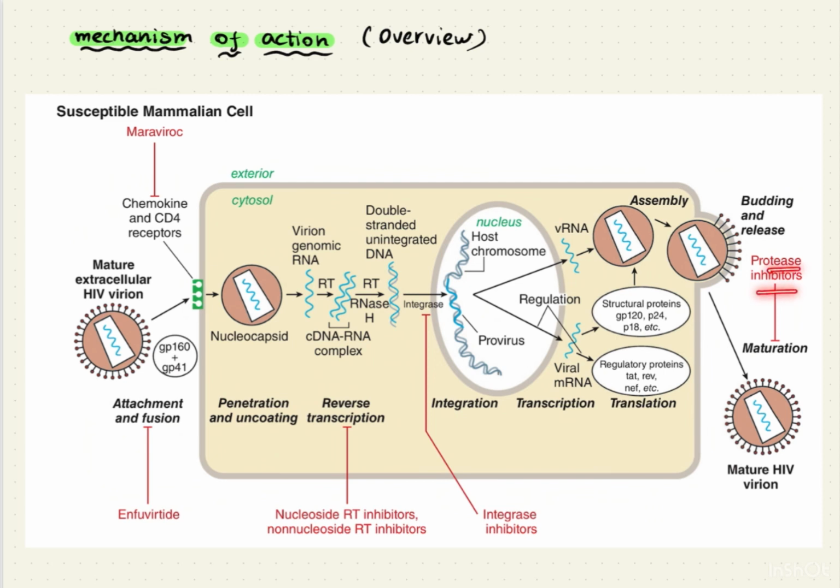Next, we have protease inhibitors. Protease is an enzyme which is required for the conversion of an immature virion to a mature HIV virion. Several polyproteins have to be cleaved by these proteases for producing mature HIV virions. If this protease enzyme is inhibited by using protease inhibitors, then this maturation will not occur. And this is the mechanism of action of protease inhibitors. Okay. Now that we have got an overview about the mechanism of action, let us move on to the next slide.